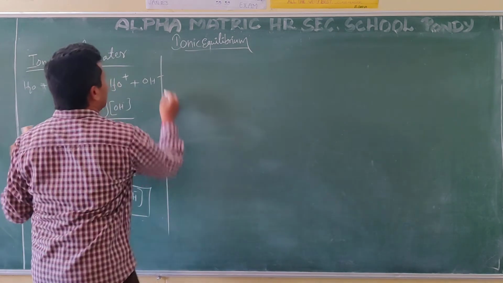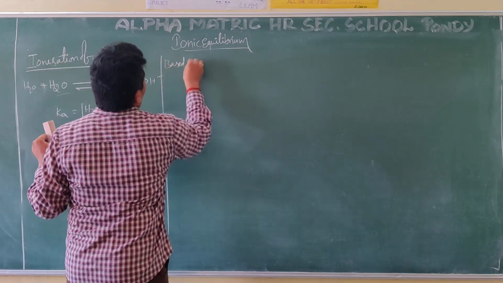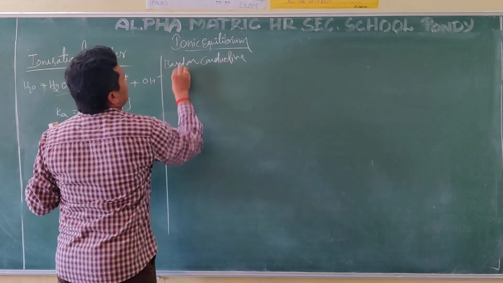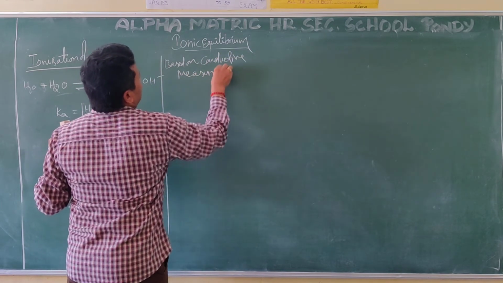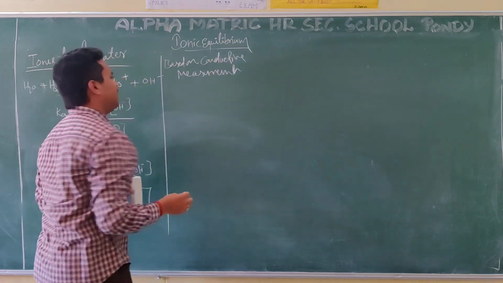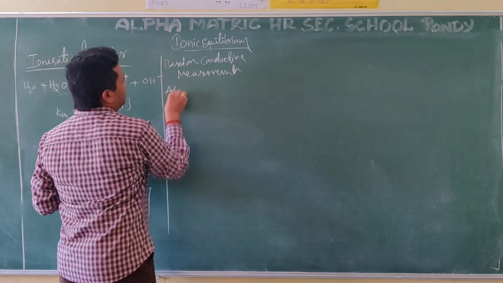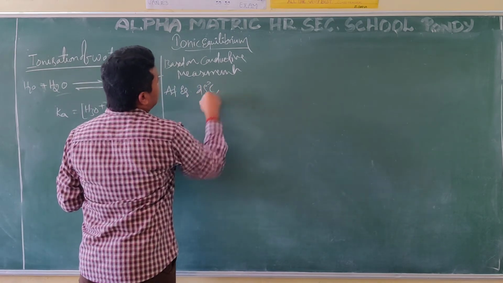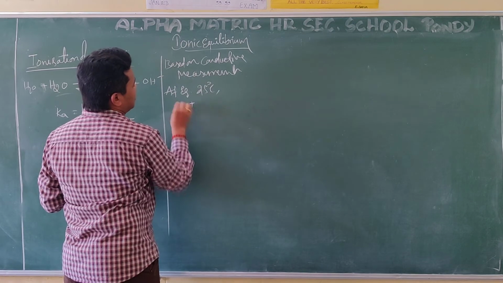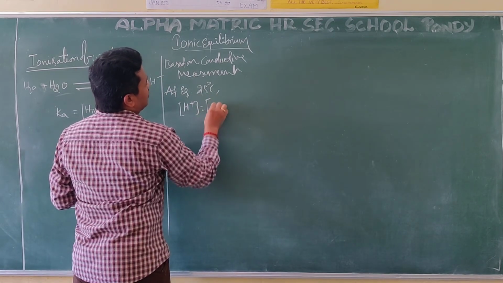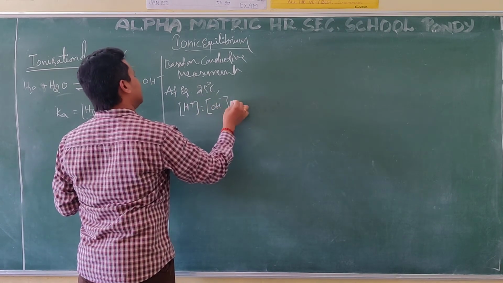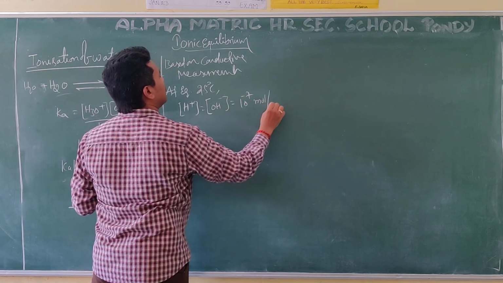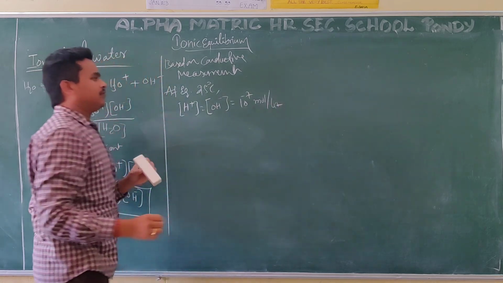And based on some conductivity measurements, what they find is that at equilibrium, at 25 degrees centigrade, the H plus concentration is equal to the OH minus concentration, and both are equal to 10 power minus 7 mole per liter.